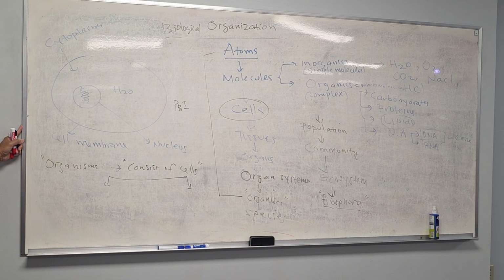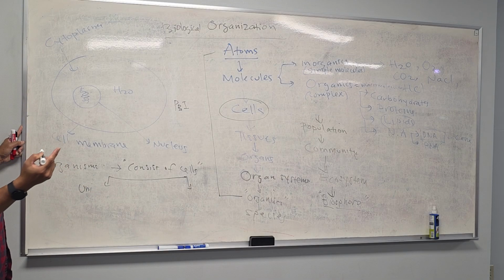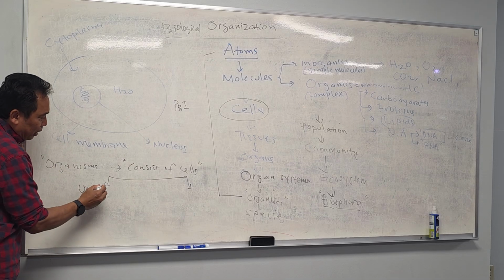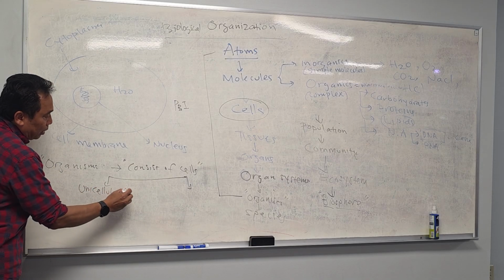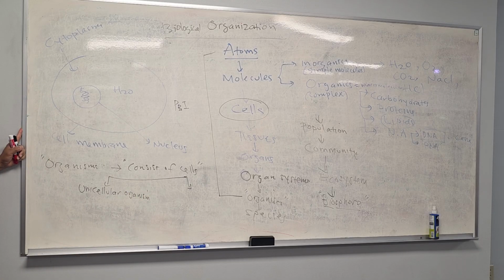Now, based on cells, there are actually two types of organisms. There are organisms that only consist of one cell. What do you call an organism that consists of only one cell? Anybody know? What is one? Uni, right? Uni means one. So an organism that only consists of one cell is called a unicellular organism.